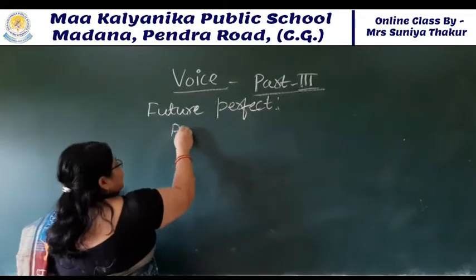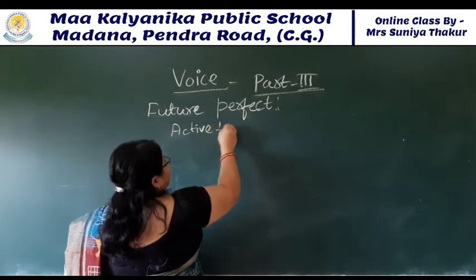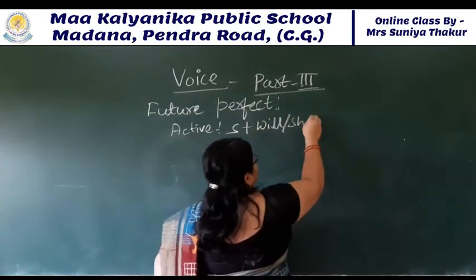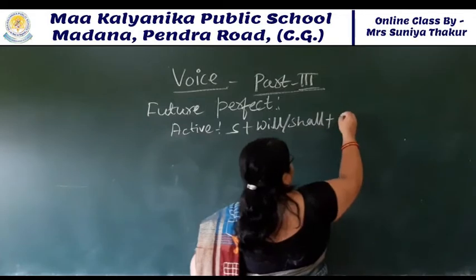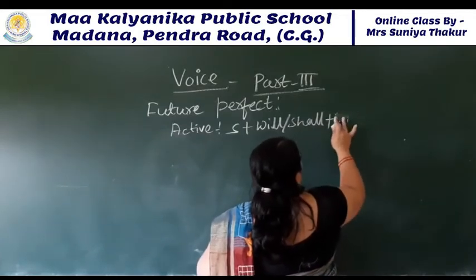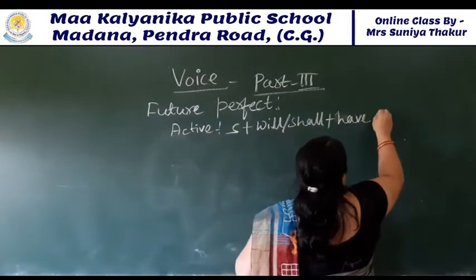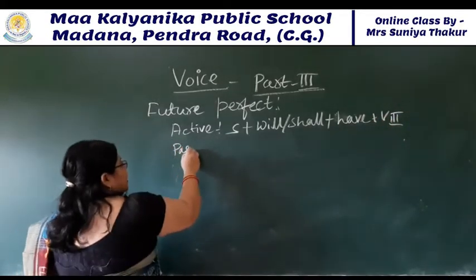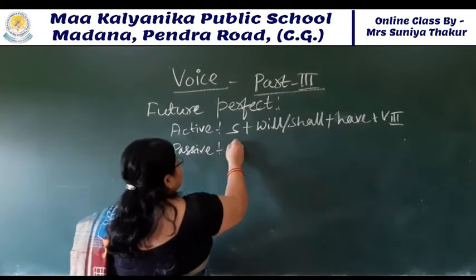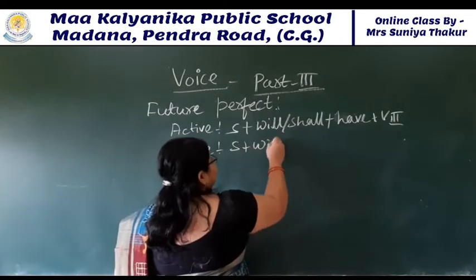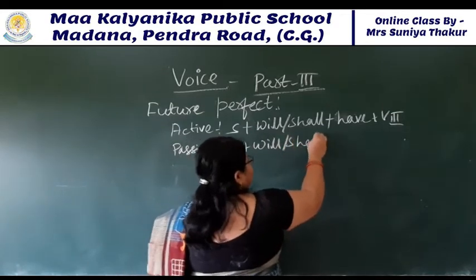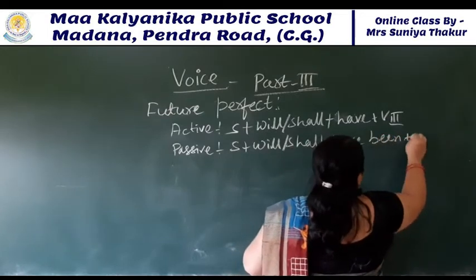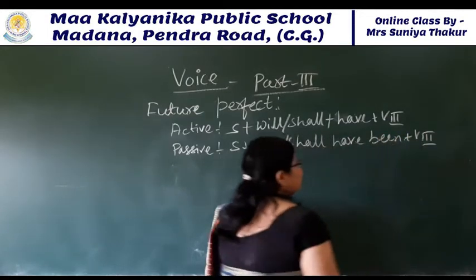Active structure is that in active, subject with will, shall, have, verb third form. Like this. Passive structure, what will come? In passive it will come subject plus will, shall, have been with verb third form. Students, look at this properly.